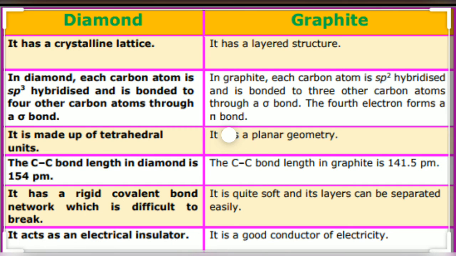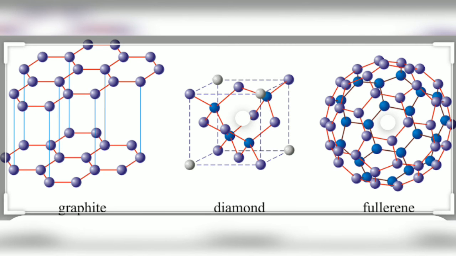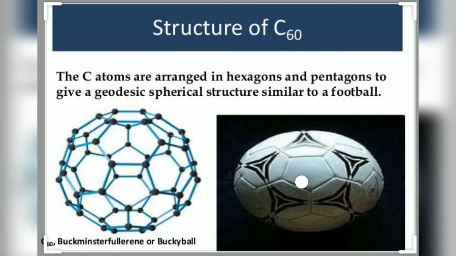Okay, so when we see the structure, I'll let you know why there is a difference in the conductivity of both of the substances. So we are going to see the structure again. That is graphite. You are able to see it has the planar structure, a plain sheet, then another sheet, then another sheet. The sheets are joined by weak van der Waals forces. Diamond, you are able to see the compact structure.